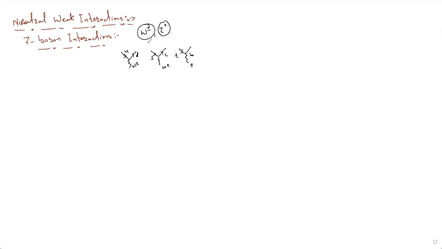Now, besides that, these weak interactions are also mediated by these Z0 bosons. So we call them neutral gauge bosons, or simply the Z0.